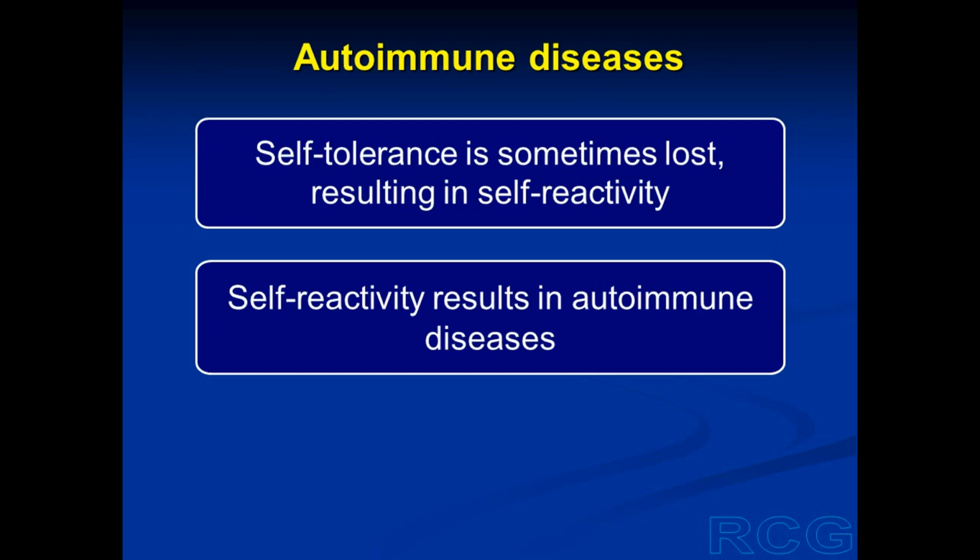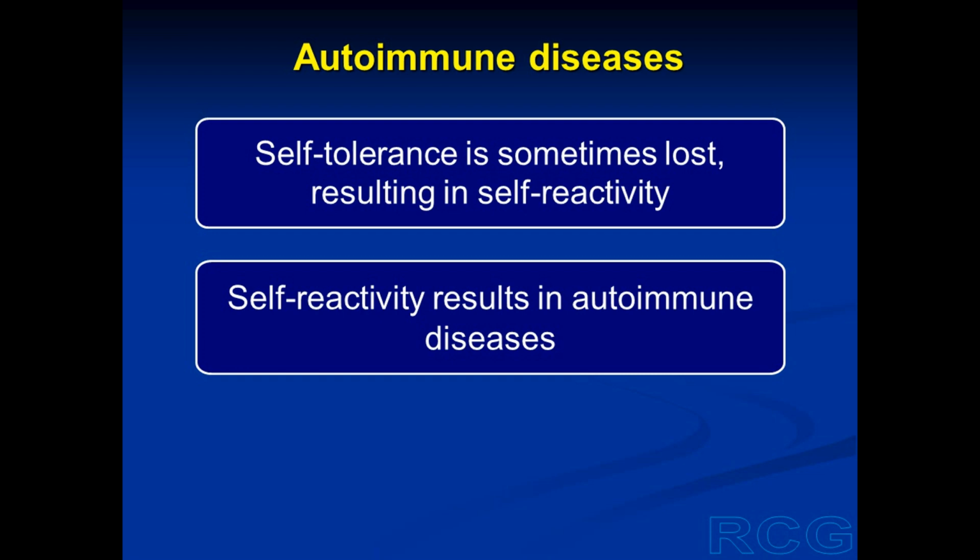But sometimes, in some individuals, self-tolerance is lost. And when self-tolerance is lost, the immune system starts acting against some self-antigen. This is known as self-reactivity. When the immune system starts acting against a self-antigen, some molecules, cells, tissues, or organs may be damaged.